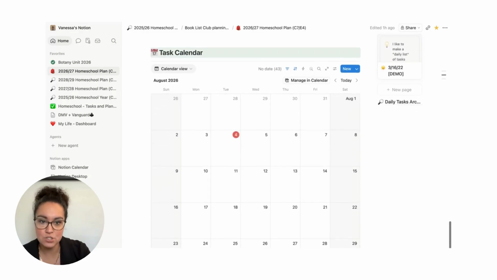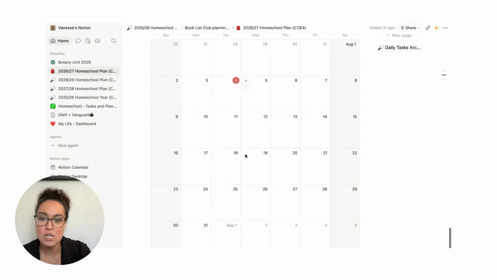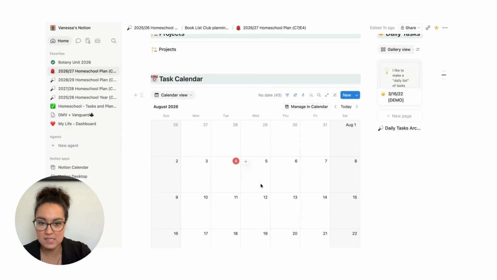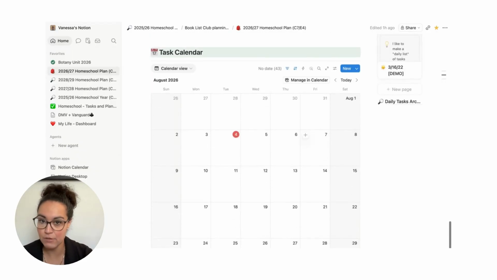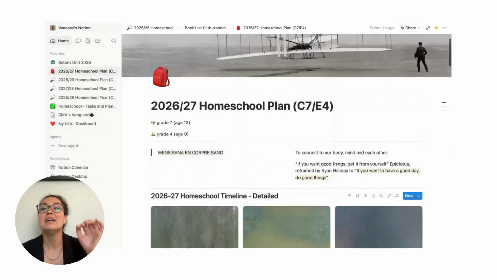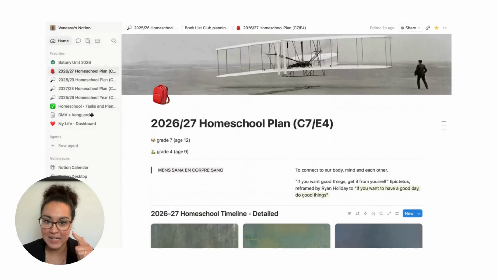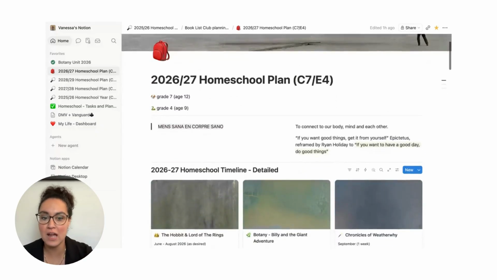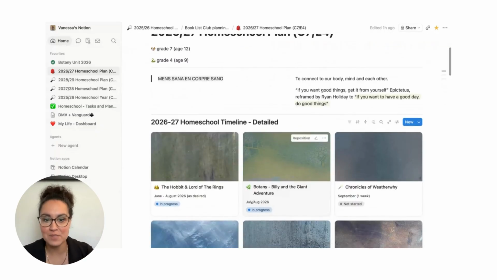And then, as I mentioned, you can schedule out your stuff through your task calendar. This one is not linked to my existing plan. I just wanted to have a blank calendar, if you will, in my area. So that takes you through all the zones of capture, planning, scheduling, and tracking. So quickly, I'll show you the tracking, and then I'll wrap this video.